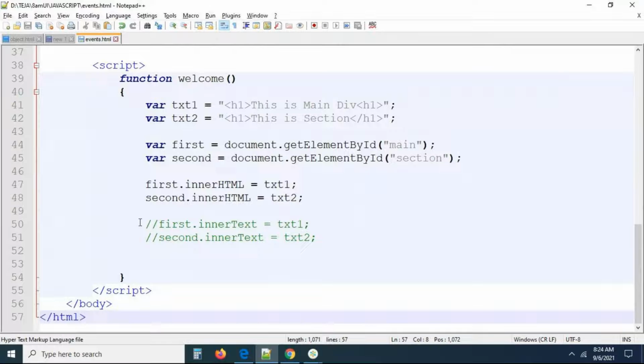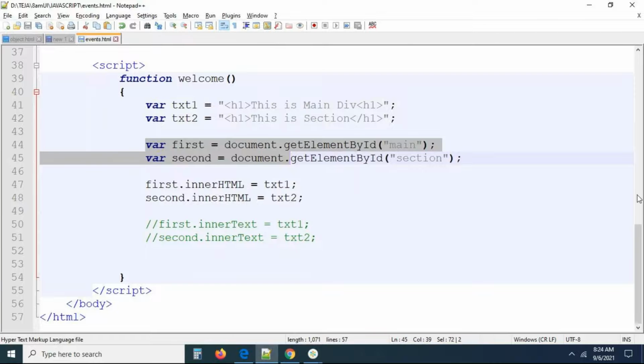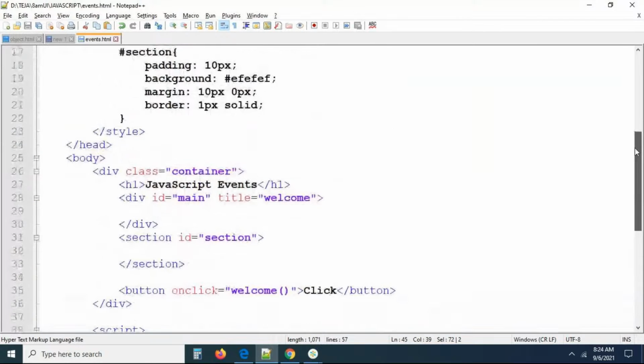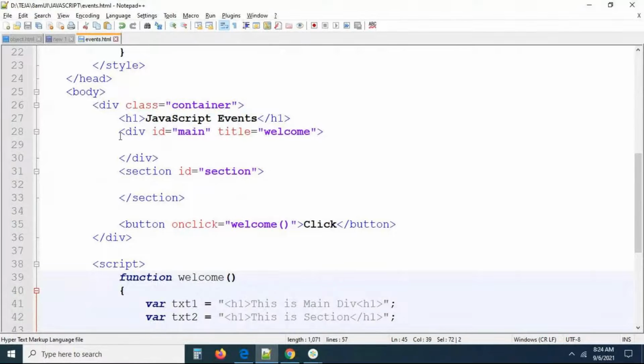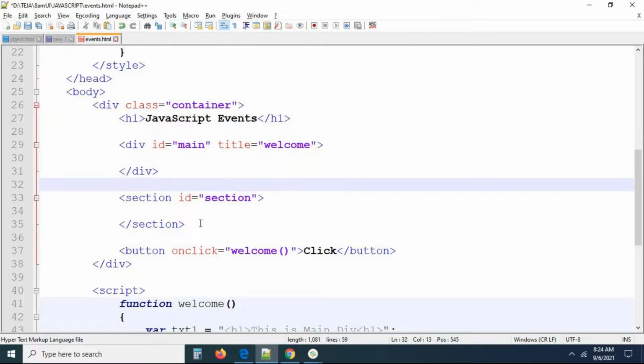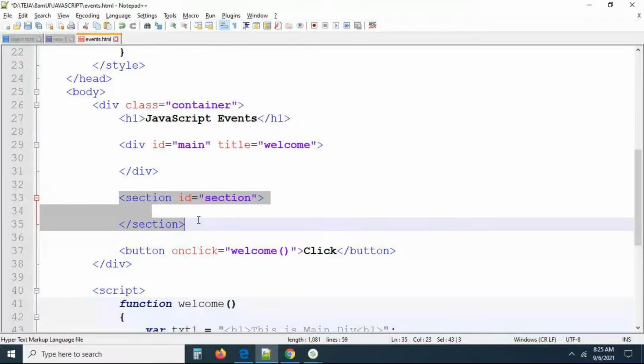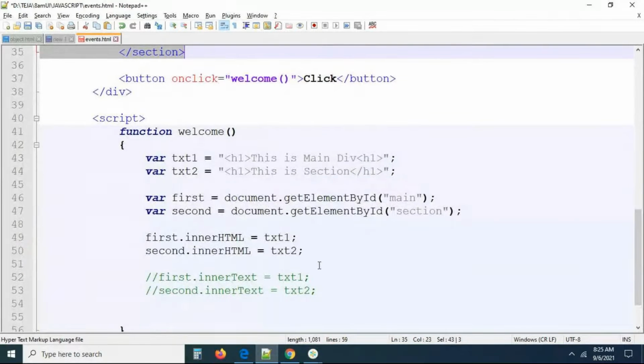You can see txt1, txt2, and first and second, we have the way of finding an element. Also, we have seen the main thing: there are two empty divisions on the screen. This is the main div, this is the section, but they don't have anything inside of them. On click of the button, we are binding the information like this. This is for div1, this is for the section. So this is the way of getting the element, and inner HTML and inner text.